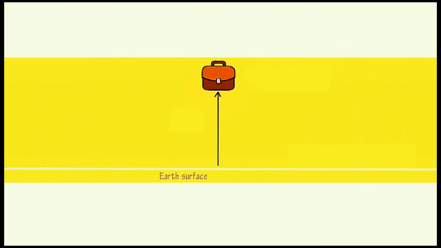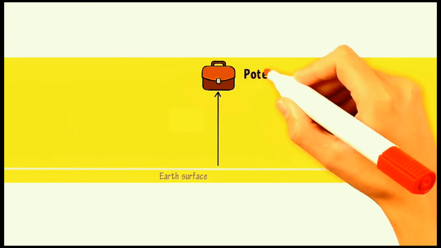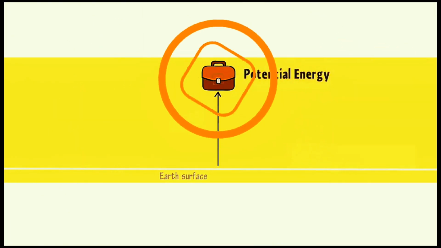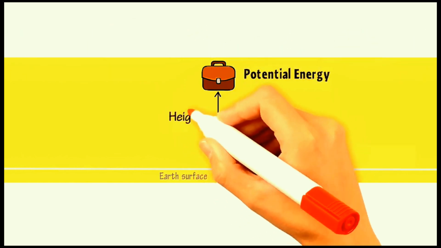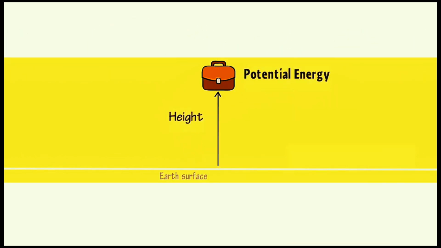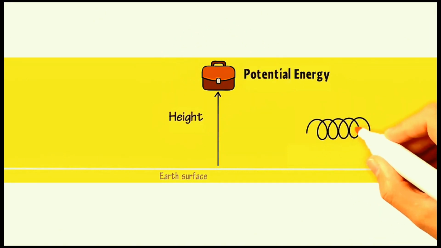If an object possesses potential energy, its potential energy will be due to its relative position or relative configuration in a force field. For example, if you raise an object from the Earth's surface, then this object above the Earth at a particular height possesses potential energy. Here, the object possesses potential energy due to a particular height. Another example of potential energy is a compressed spring.